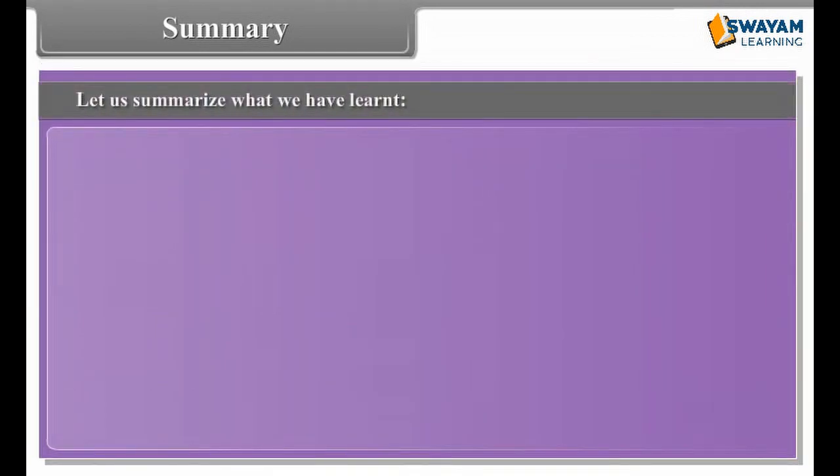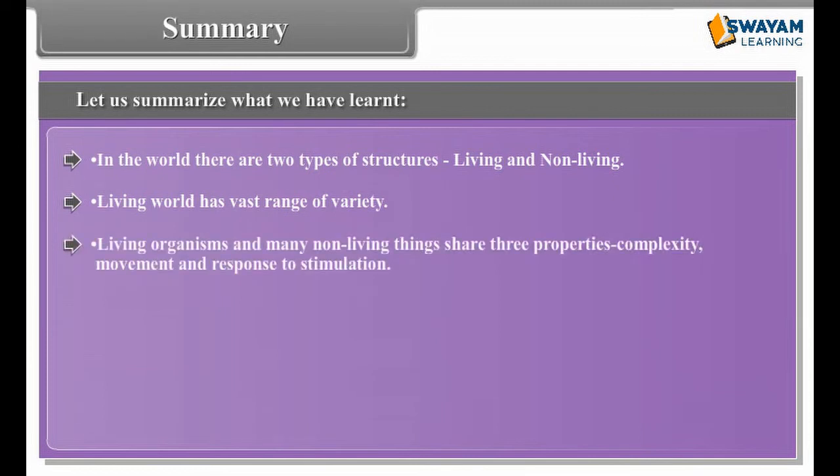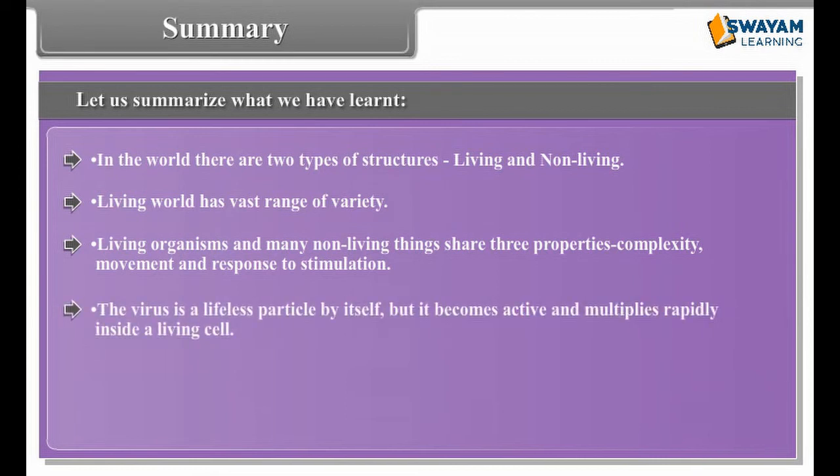In the world, there are two types of structures, living and non-living. Living world has vast range of variety. Living organisms and many non-living things share three properties: complexity, movement, and response to stimulation. The virus is a lifeless particle by itself, but it becomes active and multiplies rapidly inside a living cell. The smallest unit of life is the cell.